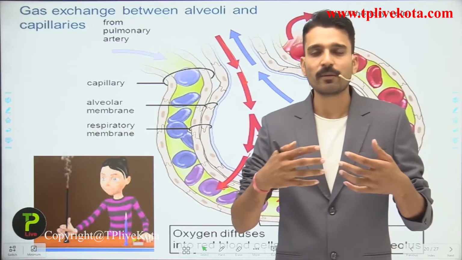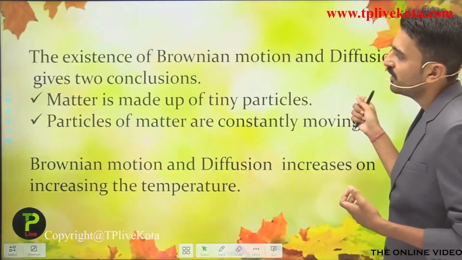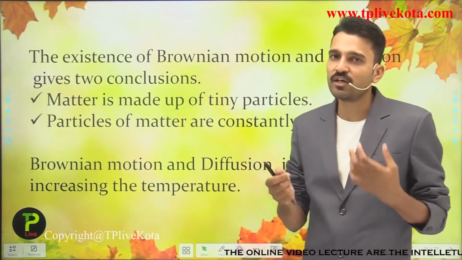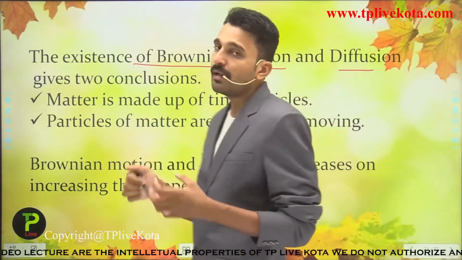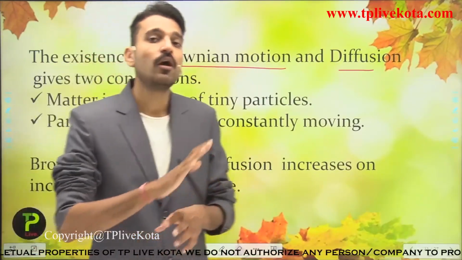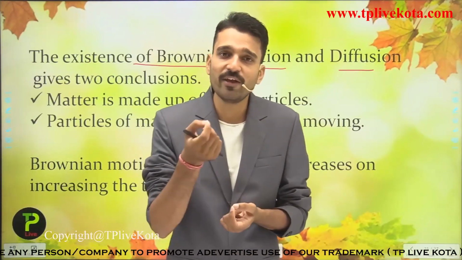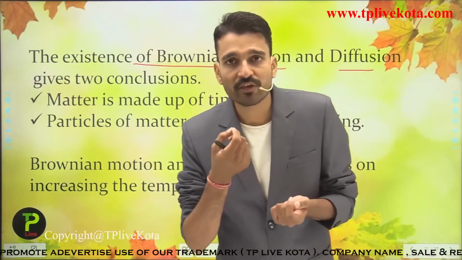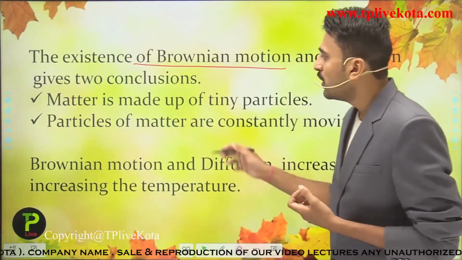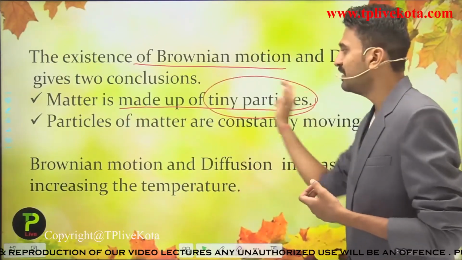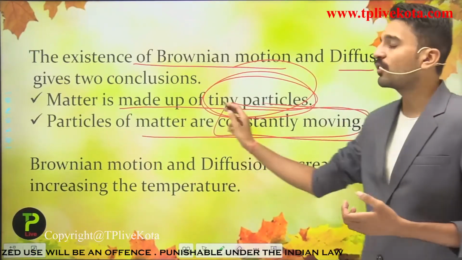Also, the salts that are present in our body and the ions also diffuse. And let us see the existence of Brownian motion. These are the conclusions: the existence of Brownian motion and diffusion gives us two conclusions. First, matter is made up of particles. Matter is not continuous, and these particles are very small in nature, and we have given the name atoms and molecules to these particles. So matter is made up of tiny particles. And the second, that the particles of matter are in constant motion, or they are constantly moving.